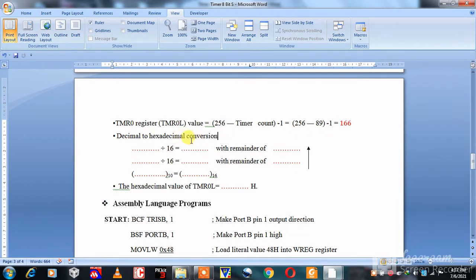The 166 is a decimal number. It is converted into hexadecimal form. Here the decimal number 166 divided by 16 is equal to 10, because 16 tens are 160, and our remainder is 6.